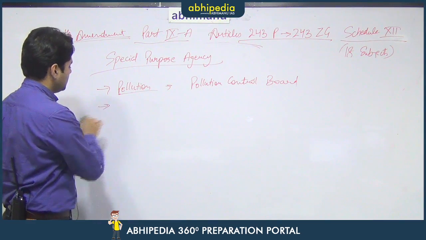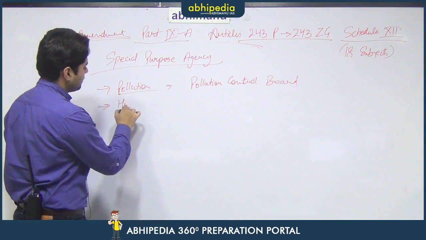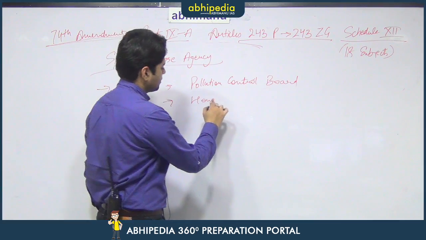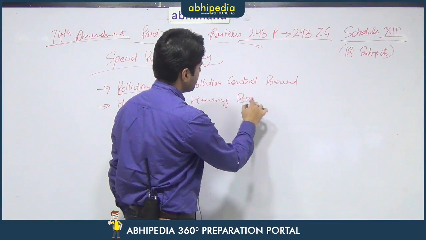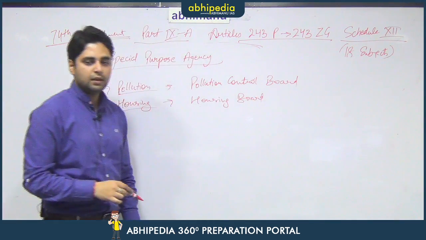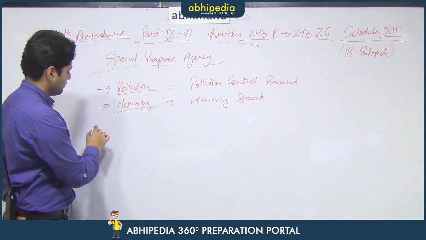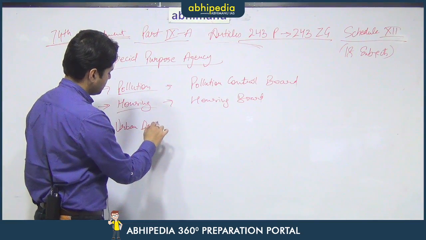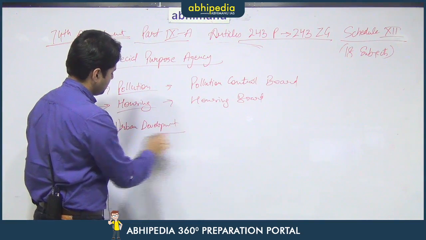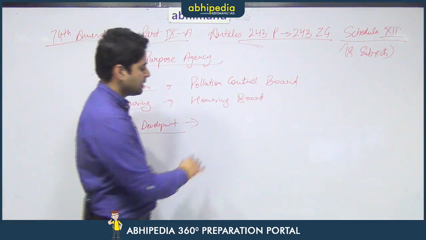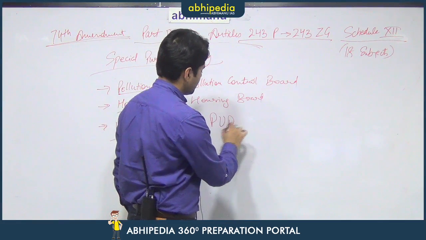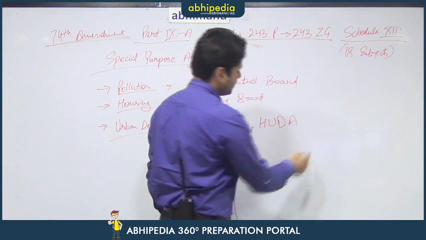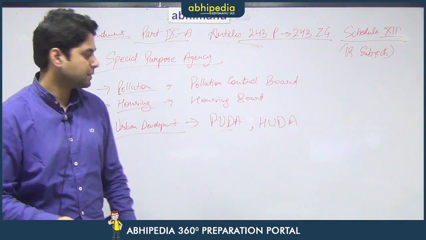Similarly, the state wants to do something for housing. Housing boards can be established. The Chandigarh Housing Board, the Punjab Housing Board, these are certain examples. Then for urban development, an authority can be established. For example, the Punjab Urban Development Authority, PUDA, or the Haryana Urban Development Authority. These are the examples of some special purpose agencies.